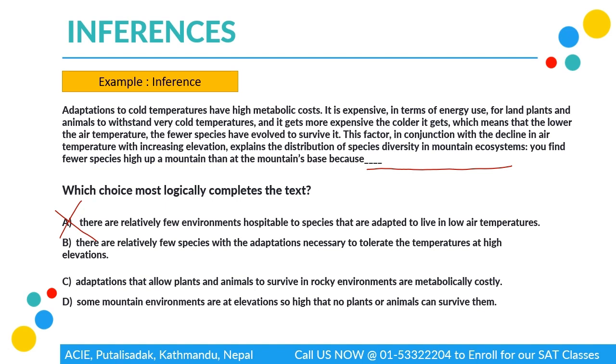Now C says adaptations that allow plants and animals to survive in rocky environment are metabolically costly. Here the main problem is the fact that रocky environment को कुरा गरेको छ, whereas here we are only talking about mountain ecosystem. So rocky environment सँग हाम्रो केही पनि relation छैन. Therefore C is not going to be our answer. And D says some mountain environments are at elevation so high that no plants or animals can survive them. Yes, maybe it is true, but it doesn't change the fact that we're not talking about the fewer relative species that can actually survive. So D is not going to be our answer. Therefore, B ends up being our right answer.